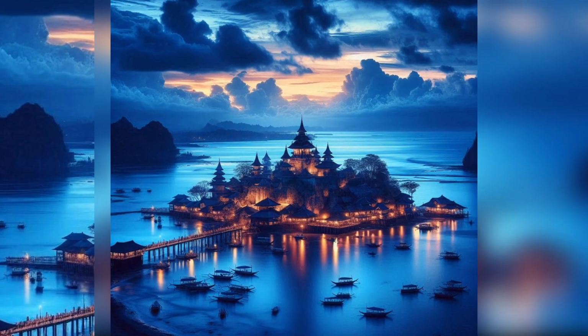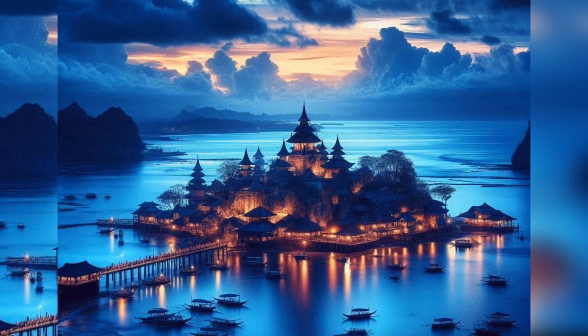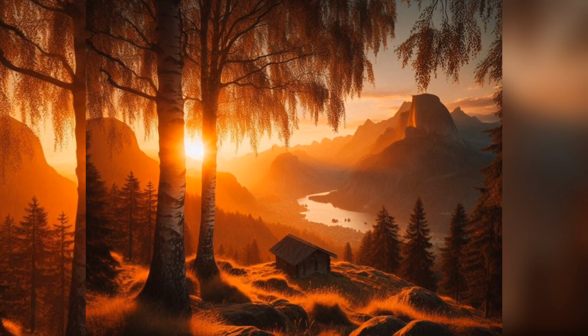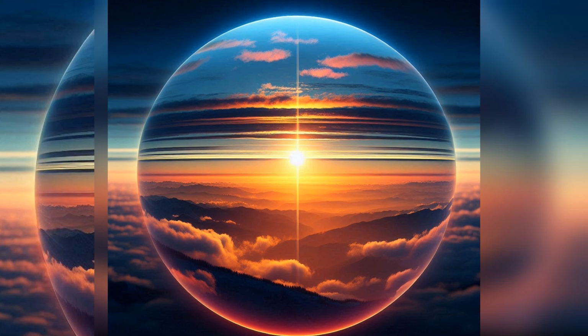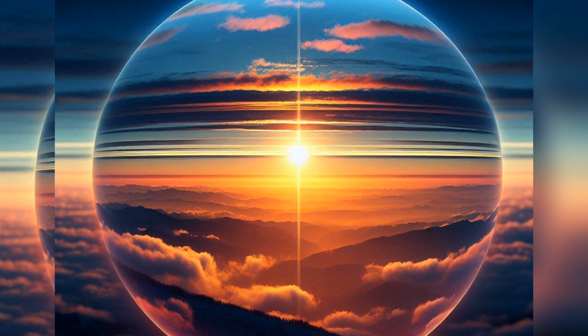The blue hour is the period of twilight in the morning and evening when the sky has a deep blue color. The golden hour is the period shortly after sunrise or before sunset, when the light is soft and warm. Atmospheric refraction causes the sun to appear slightly higher in the sky than it actually is.